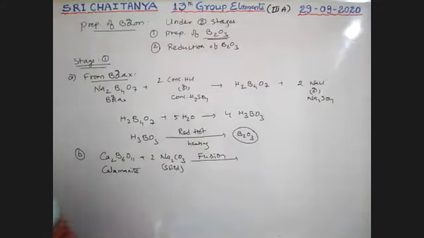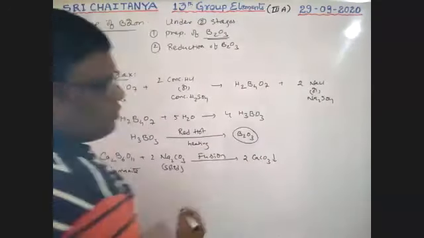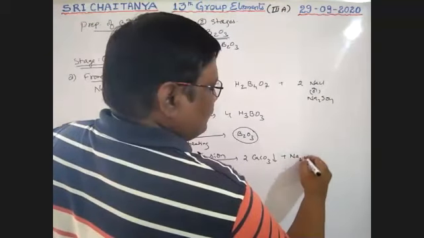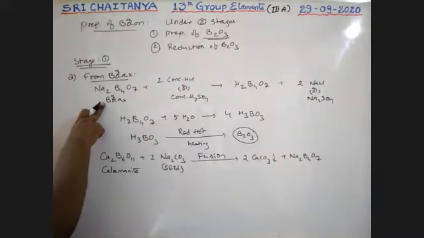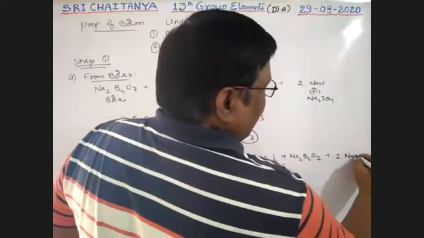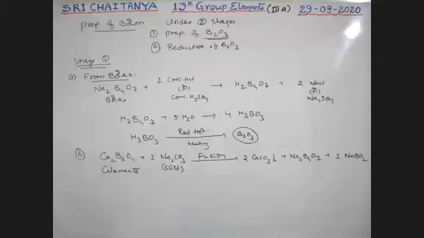That gives 2 moles of CaCO3, which is precipitated out as an insoluble form, plus Na2B4O7, borax, plus 2NaBO2, sodium metaborate.